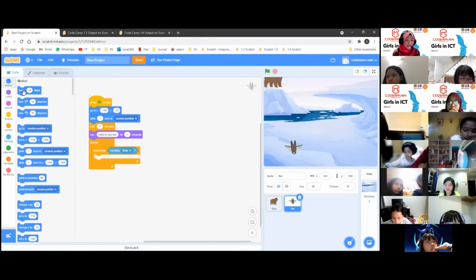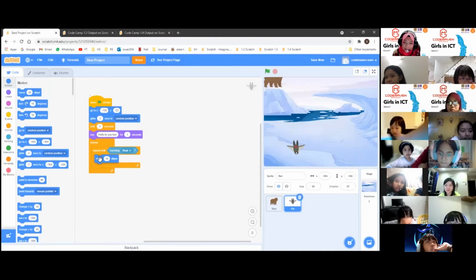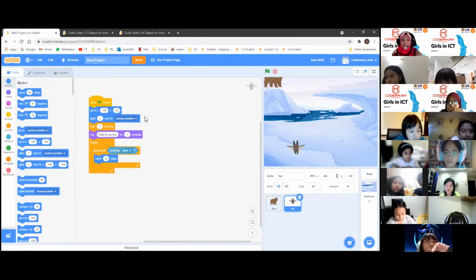You can take this move 10 steps. We are going to drag this and put it inside the repeat block. It has to be inside the repeat block, then only the bat will do the repetitive movement.